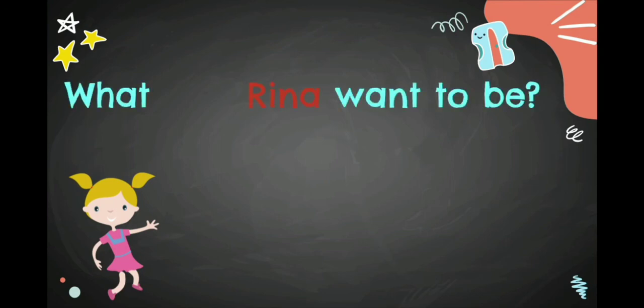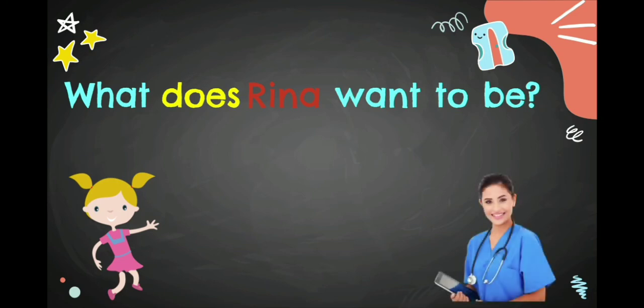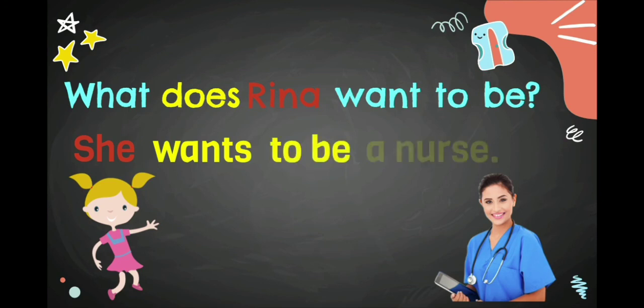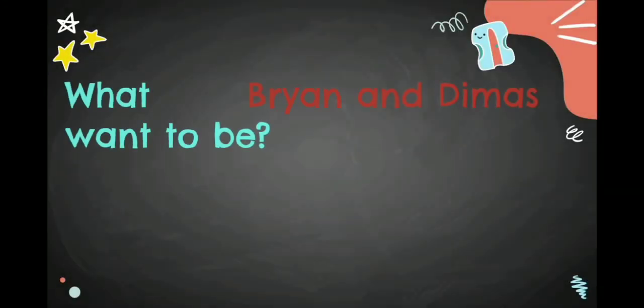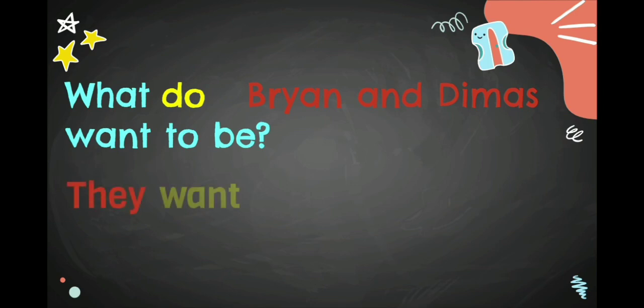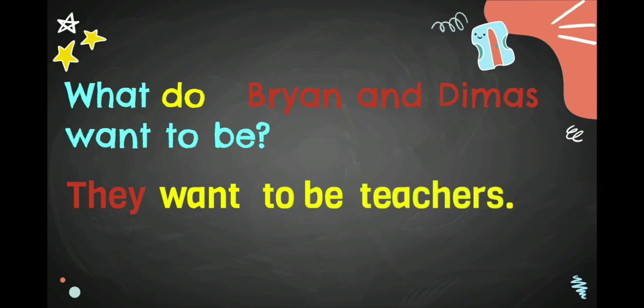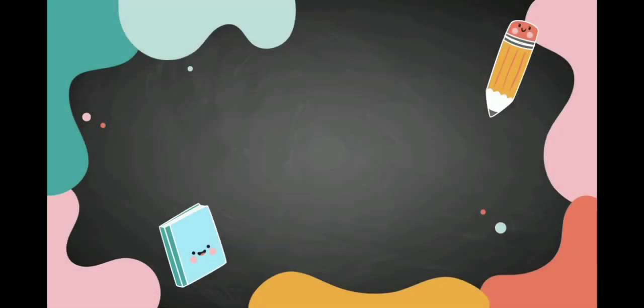Okay, the next example. What does Rina want to be? In here we have to use does because the subject is only one. If we want to answer, we can say she wants to be a nurse. In here, she refers to Rina. After that, we need to put wants. Okay, the next example. What blah blah blah Brian and Dimas want to be? In here we have to use do because the subjects are more than one. They want to be teachers. In here we have to use want because the subjects are more than one.